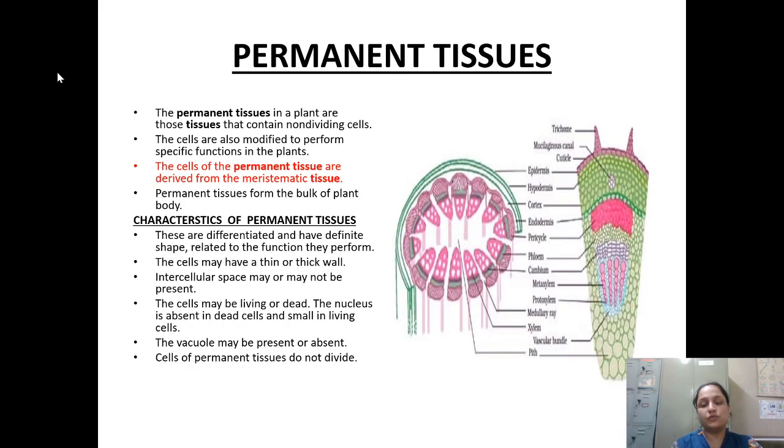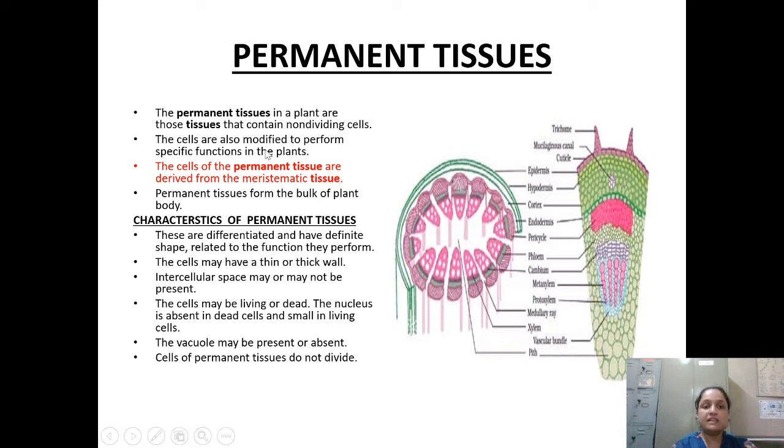Next, these are the tissues which basically originate from meristematic tissues only. See, meristematic tissues are the sort of tissues which are ever dividing. ठीक है, तो from that tissue only these cells have taken their origin. So the permanent tissue in a plant are those tissues that contain non-dividing cells. Actually they have a particular job, and they have to perform that particular job only. That is the reason they have been considered in the category of permanent tissue, and they are non-dividing, because meristematic tissues were dividing but they will not divide.